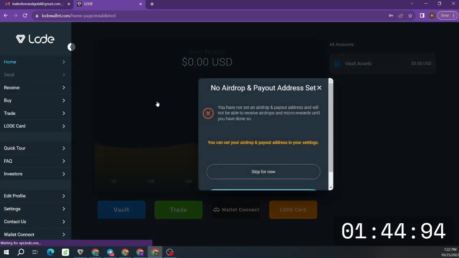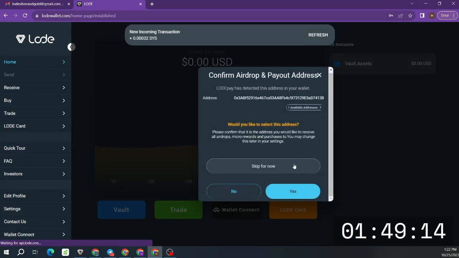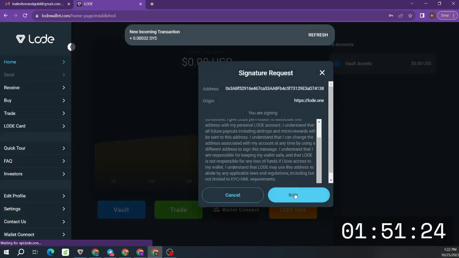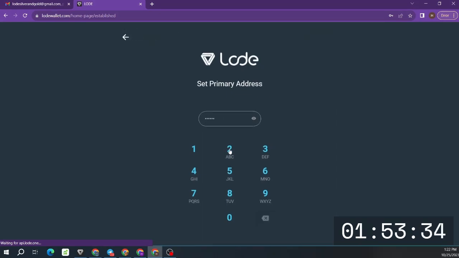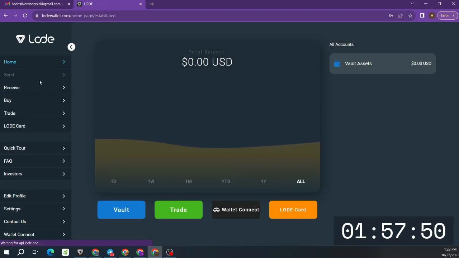Continue to homepage. Now we're going to set the payout address. Continue. Yes. Sign. Confirm with the code. And continue. And we're done.